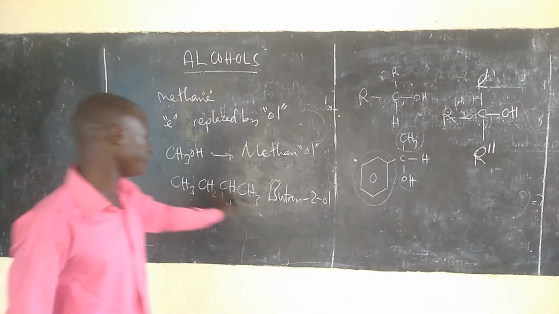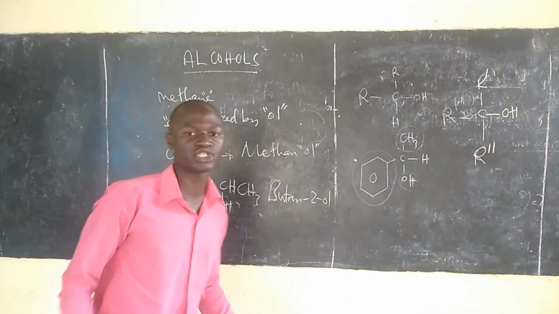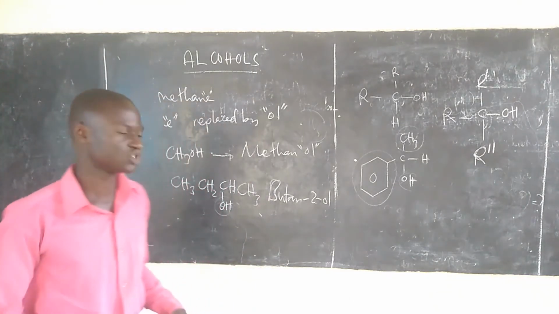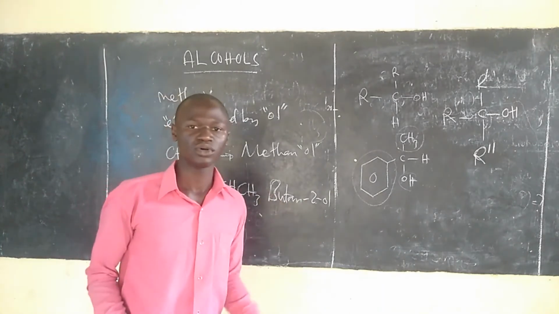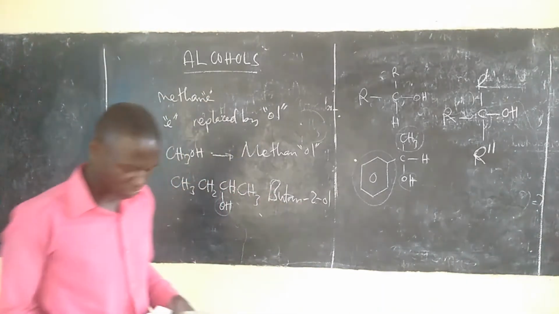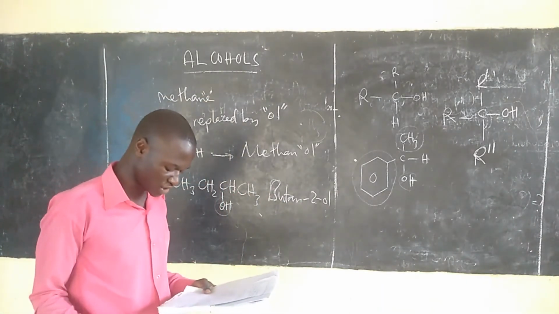Manake ni compound, then tunaweka na position of attachment of hydroxyl group, inakuwa ni butan-2-ol, position of attachment of the hydroxyl group.